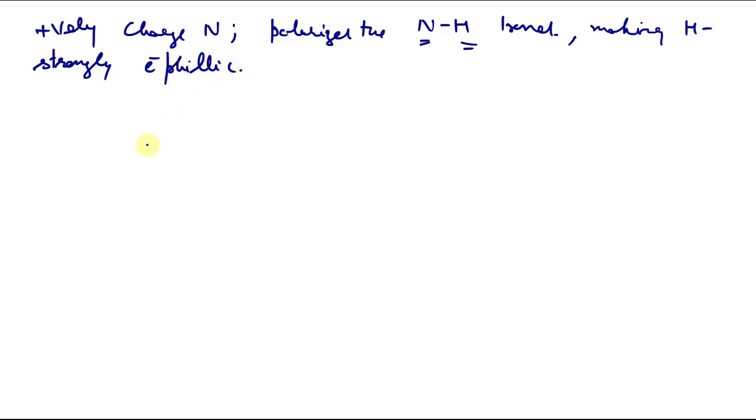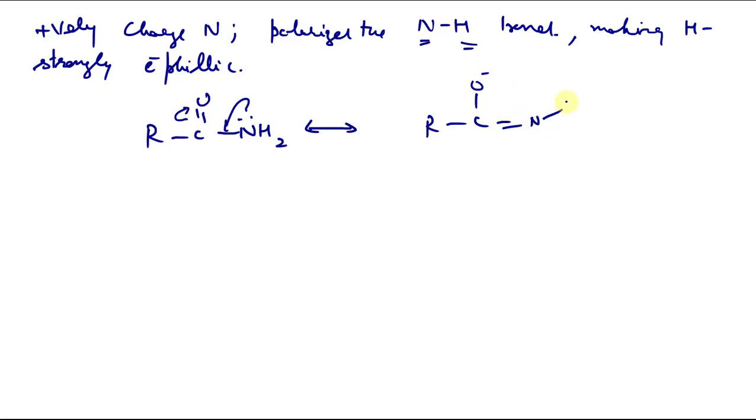Now like we have RC double bond O NH2, let us write here. Its resonating structure is R, C, O negative, double bond NH2 positive. This positively charged nitrogen attracts electrons from here and makes this hydrogen highly electrophilic, electron loving. This positively charged nitrogen polarizes this bond and makes this hydrogen electrophilic.